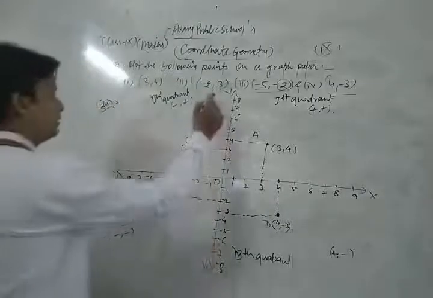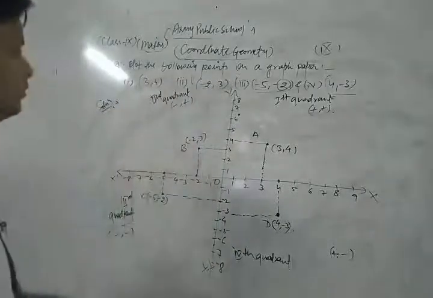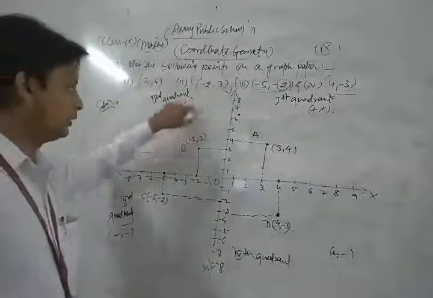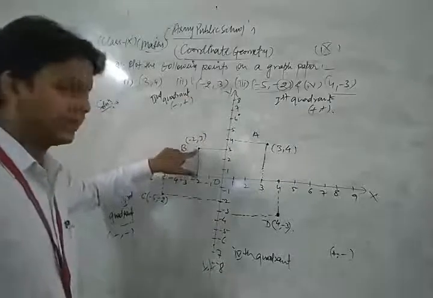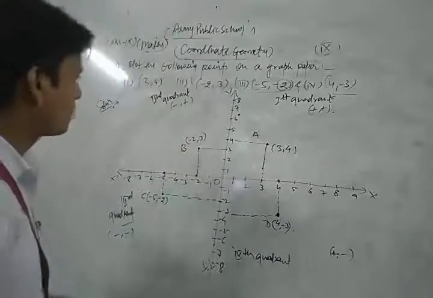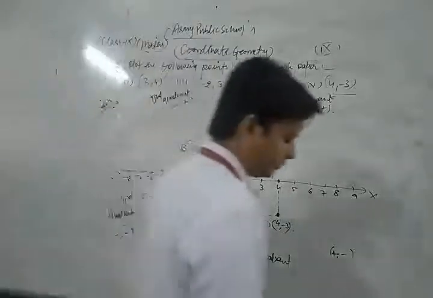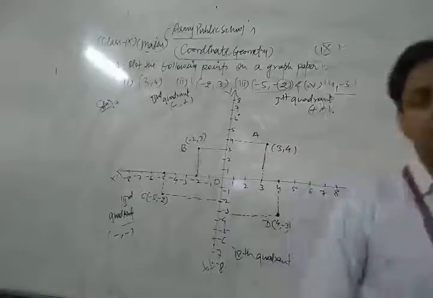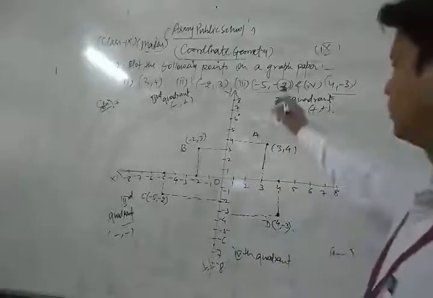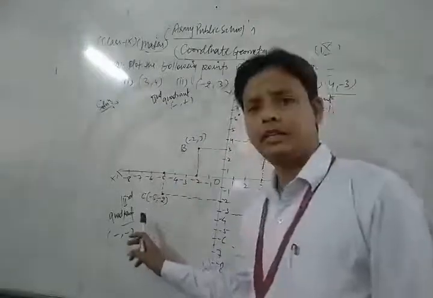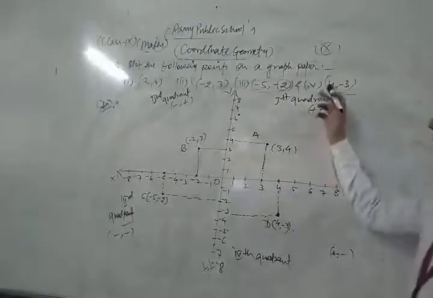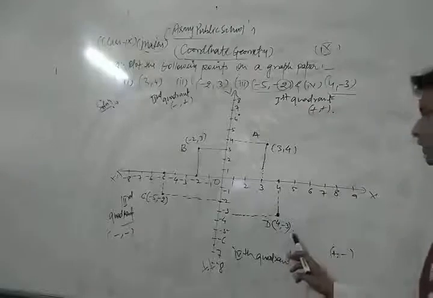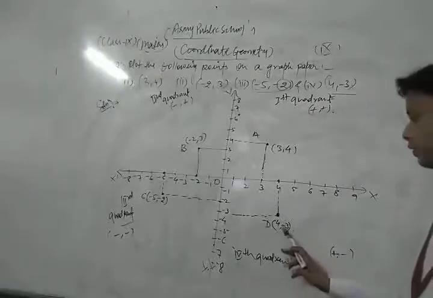Similarly the second one: (-2, 3), abscissa negative, ordinate positive, in the second quadrant, so here minus 2, plus 3 at that place. We locate that point in that place. Now the third one is what? (-5, -2). Both abscissa and ordinate are negative, so it lies here in that quadrant. And the last one, abscissa positive, ordinate negative, in the fourth quadrant: (4, -3).